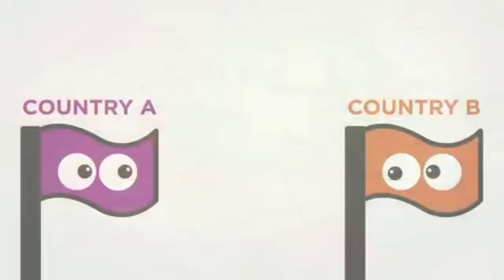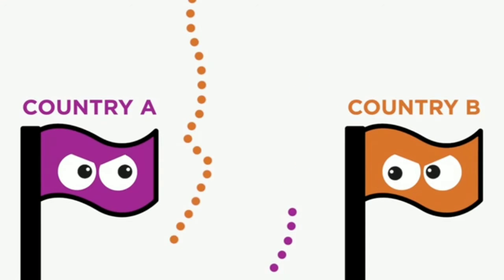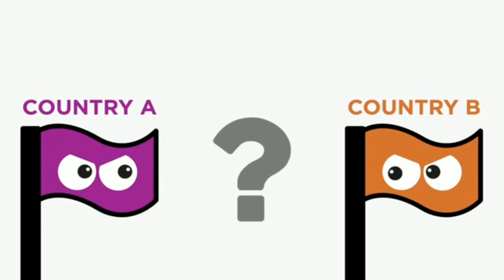You're drawing. Say that country A believes that the border is further to the right here, but country B believes that the border is actually farther to the left. When you're drawing their border on your map, you have to make a decision on where you draw your border somewhere, and no matter where you do it, you're probably going to make someone very unhappy.